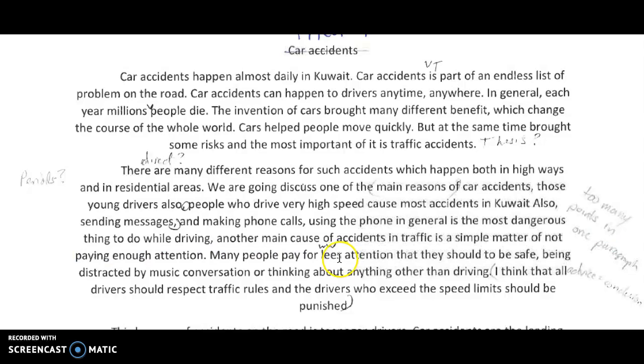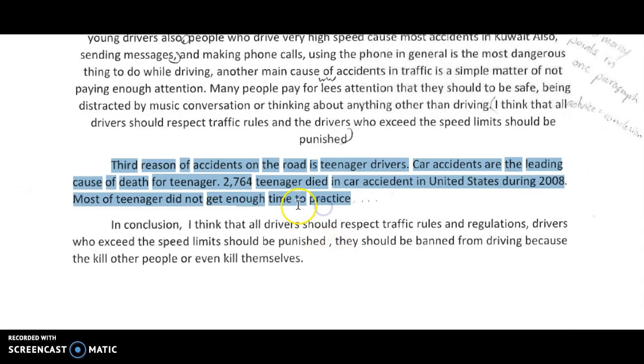WW means wrong word. You didn't write the right word here. This is not a paragraph. This is not going to fly. You got to make some major changes to this. You need to write this essay.